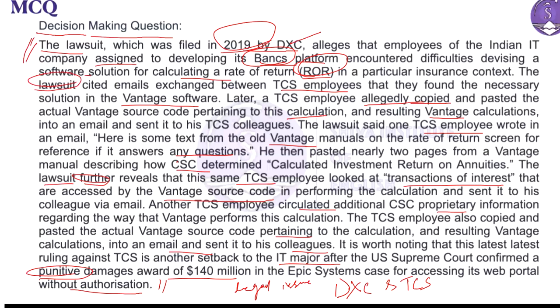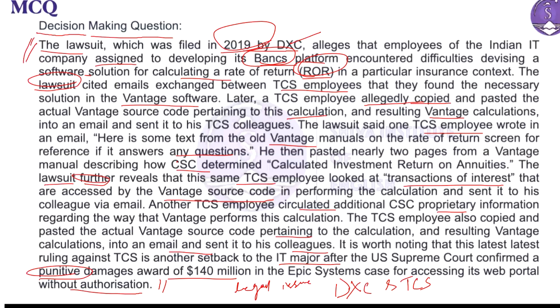However, it is alleged that one TCS employee copied and sent the actual Vantage source code, the behind-the-scenes instruction for the software related to this calculation, to colleagues via email, and this included information from Vantage manuals on how to calculate investment ROR, or return on annuities.